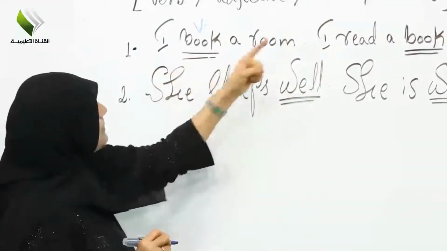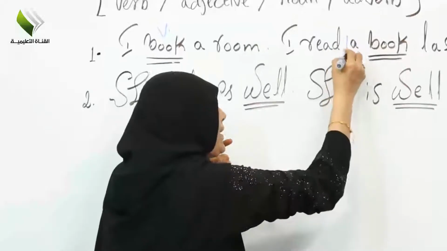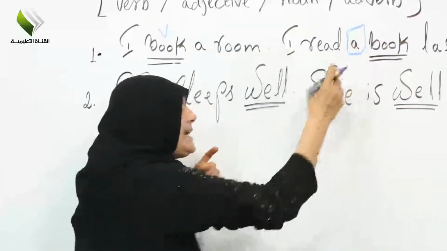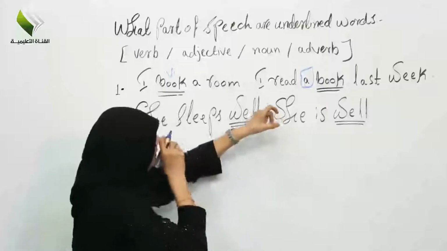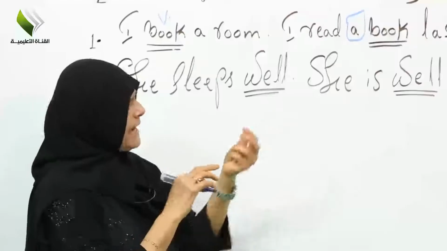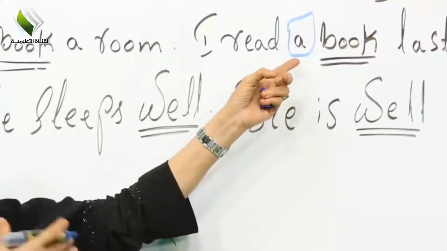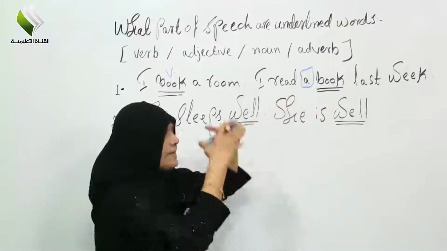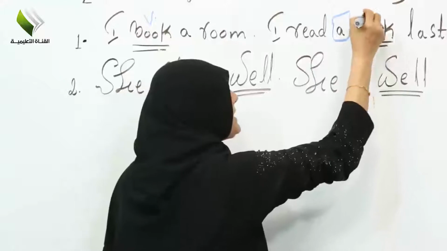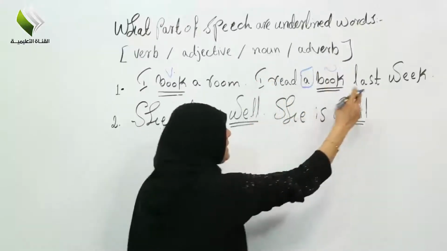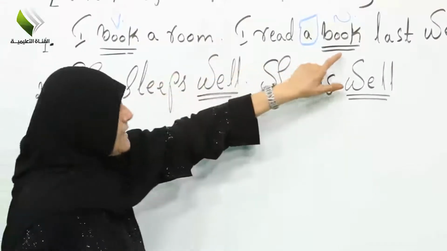Okay. Now look at the second one. I read a book. Look at the letter A. The letter A is talking about the article. Don't forget the article words. The articles a and an are used for singular, and they are for indefinite nouns. I read a book. Now, book here is a noun. Here we are talking about a verb and a noun.